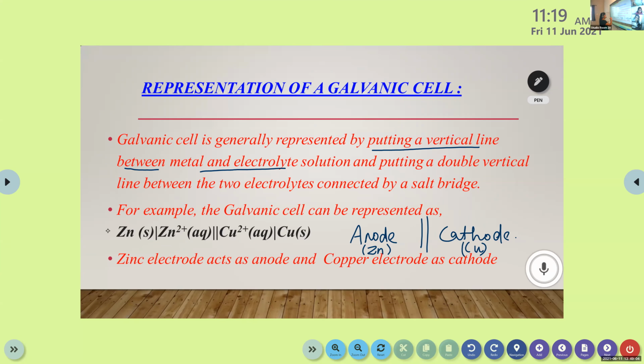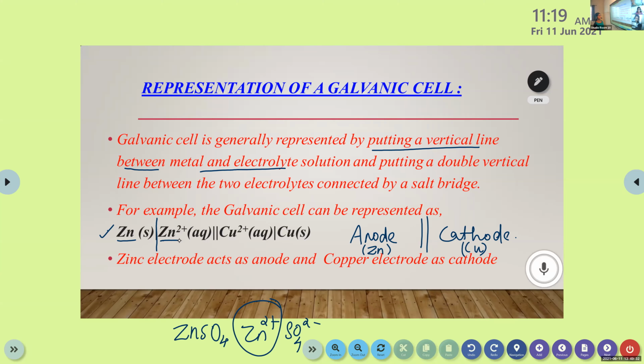If you look at this representation, first you have to write the metal, that is zinc. Then it is separated by a vertical line. Then the electrolyte. Zinc sulfate is the solution, with Zn2+ and SO4 2-. So we only need to consider Zn2+, so you just write Zn2+.